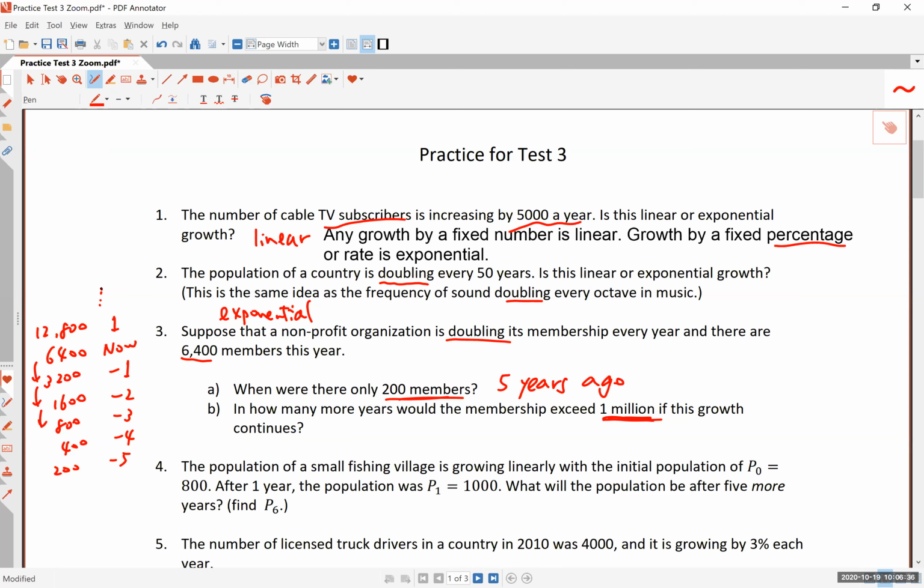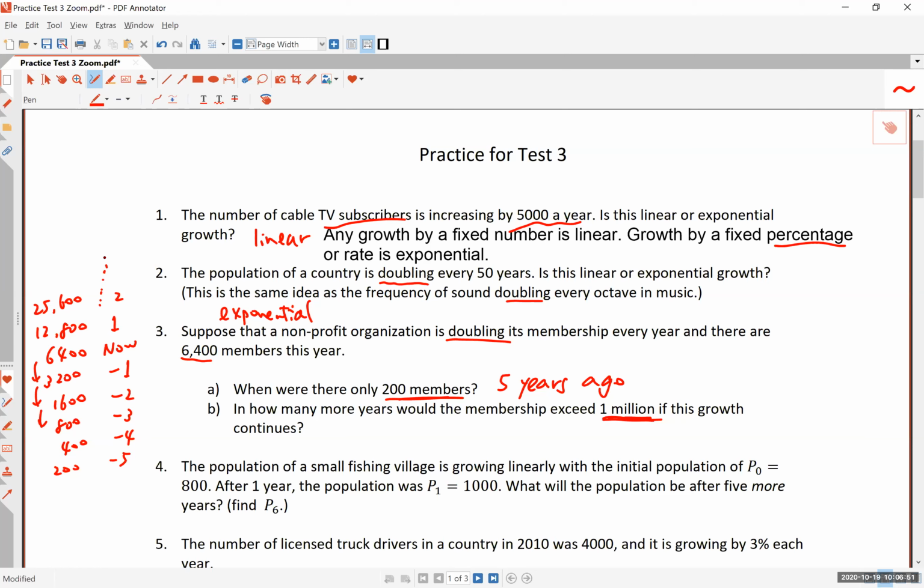And it's going to take you a while to get up to 1,000 because right now it's 12,800. All right. And then, of course, if you double this, you could say it's going to be 25,600 and keep going.